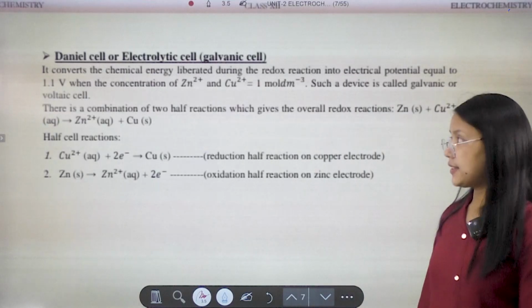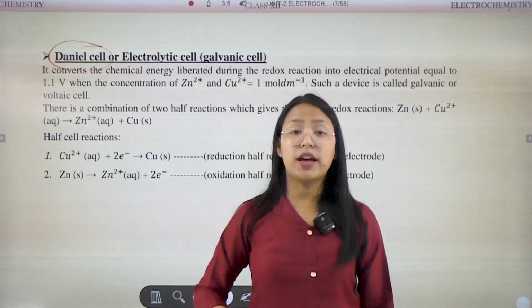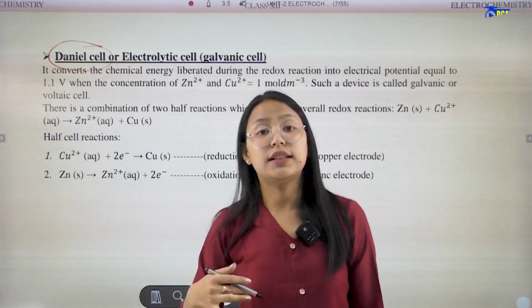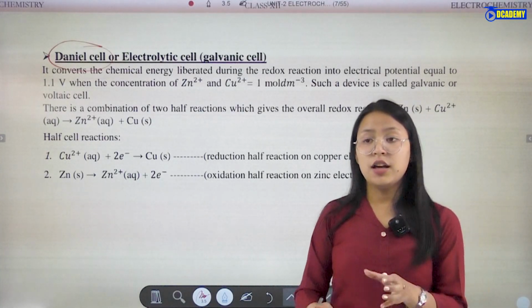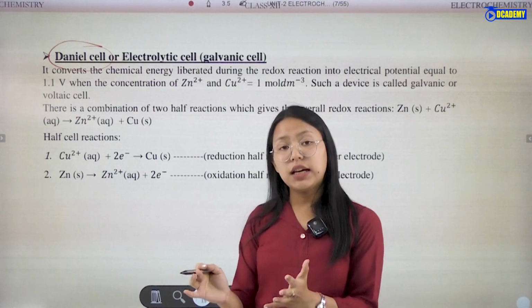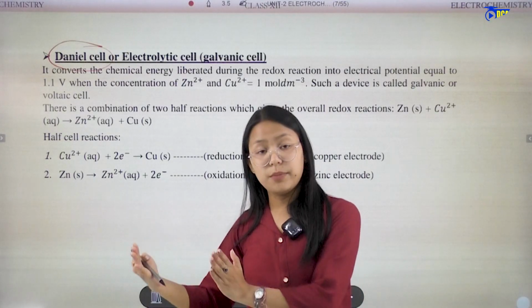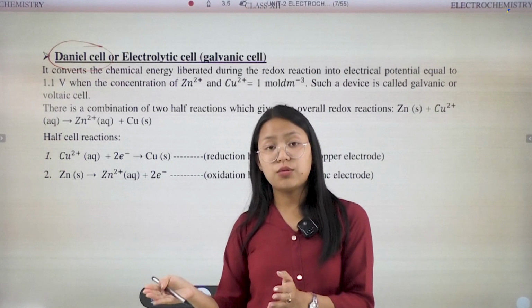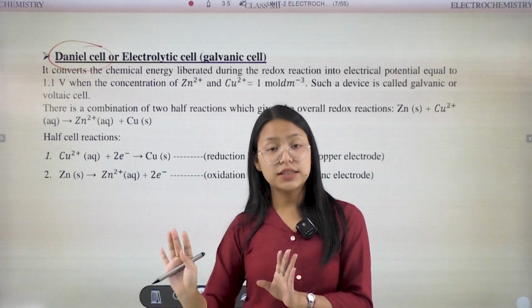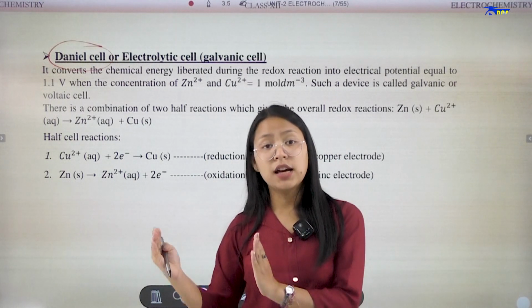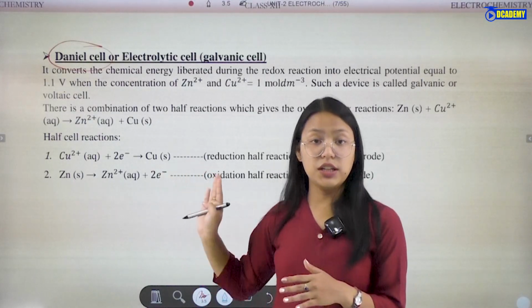Okay, next. When we studied redox reactions, we have already known about the Daniell cell. In the Daniell cell there will be two chambers. Each chamber has an electrode and an electrolytic solution. One side is the anode and the other side is the cathode, and the two sides will be connected by the salt bridge.